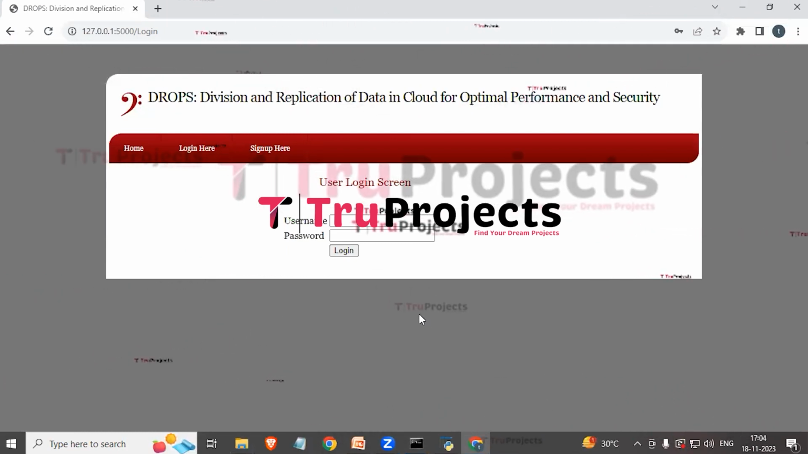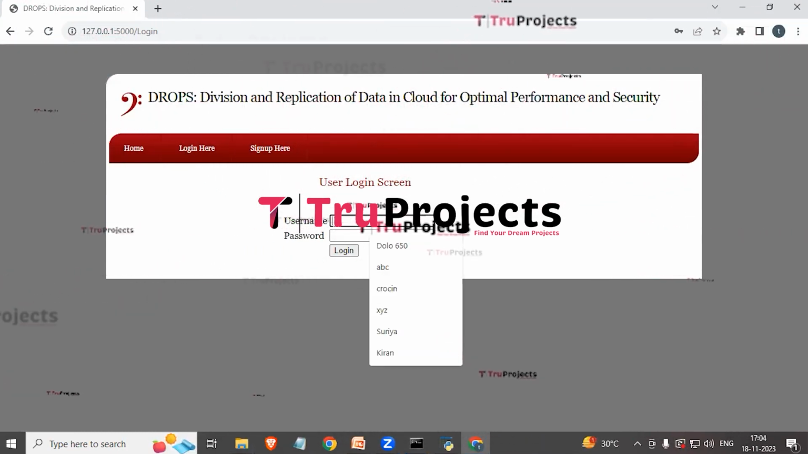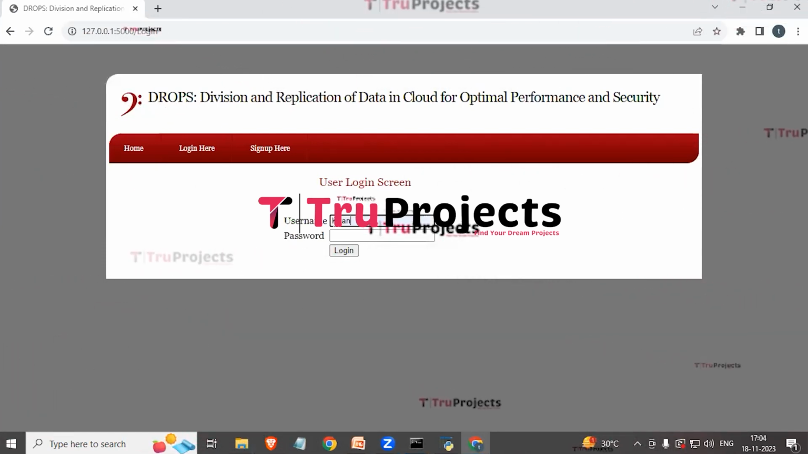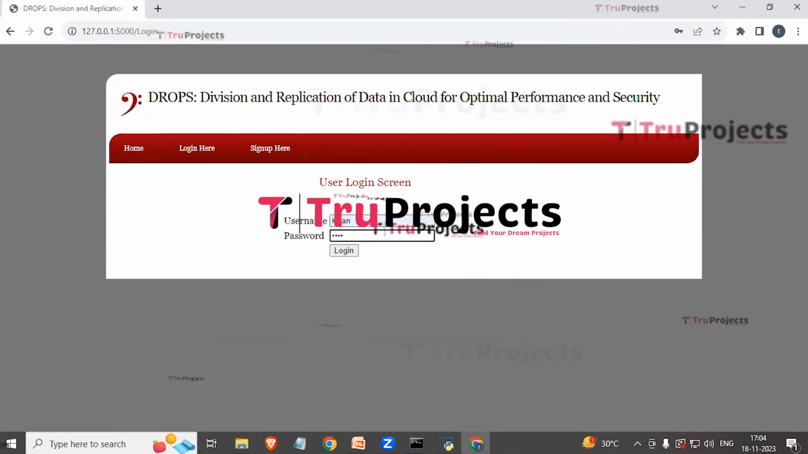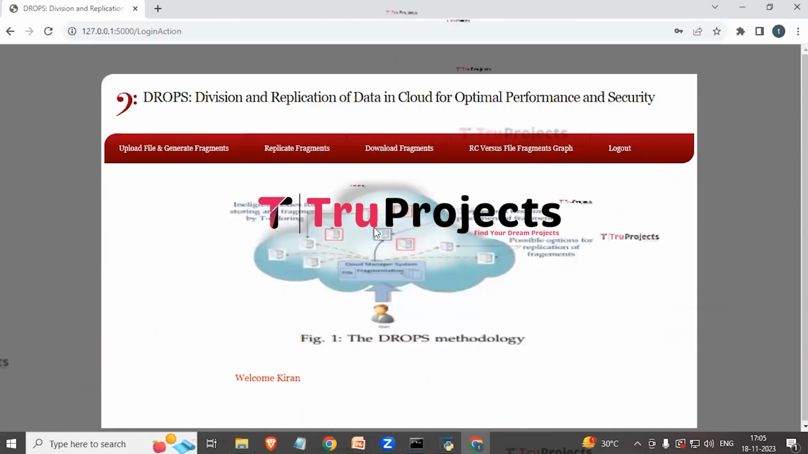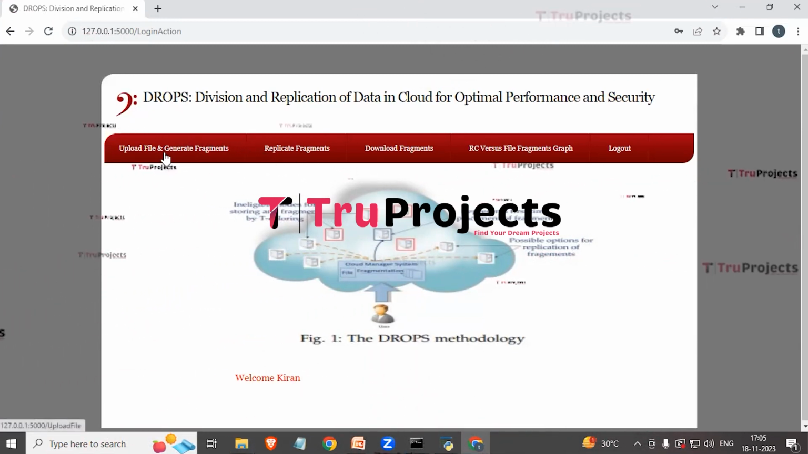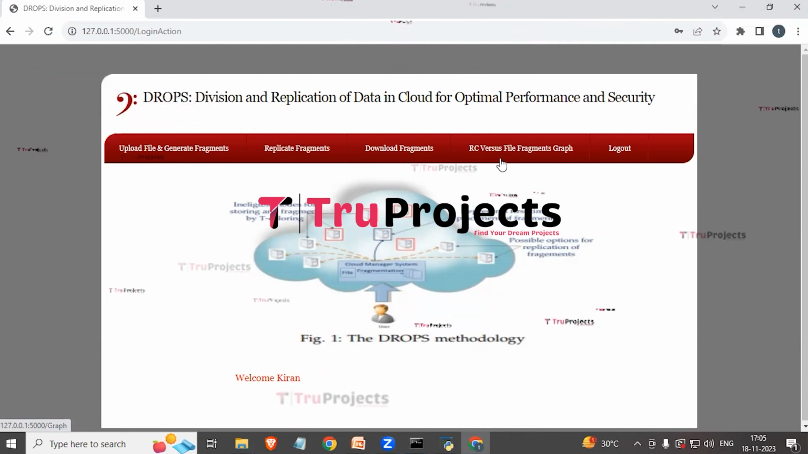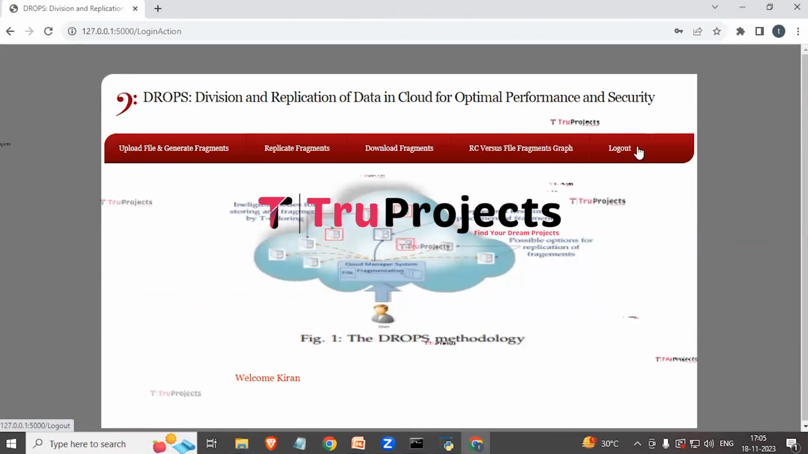Here we need to provide credentials of the user, which are the username and the password. So I am giving the username and the password. And now we need to click on login. User has logged in successfully, and here we can see various links, which are upload file and generate fragments, replicate fragments, download fragments, RC versus file fragments graph, and logout.